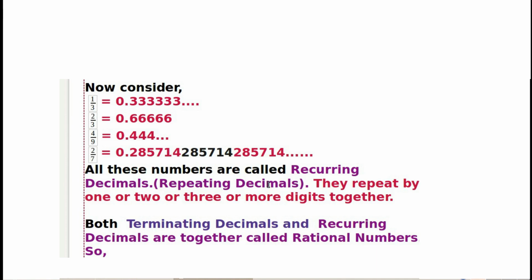They repeat 1 or 2 or 3 or more digits together. Both terminating decimals and recurring or repeating decimals are together called rational numbers.